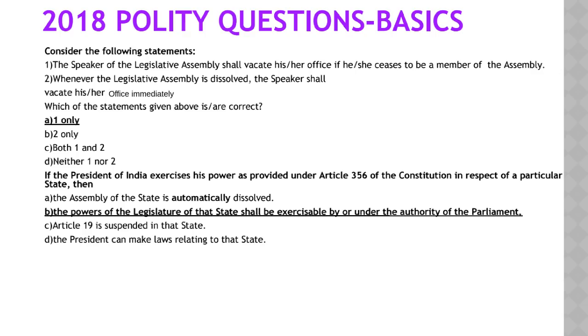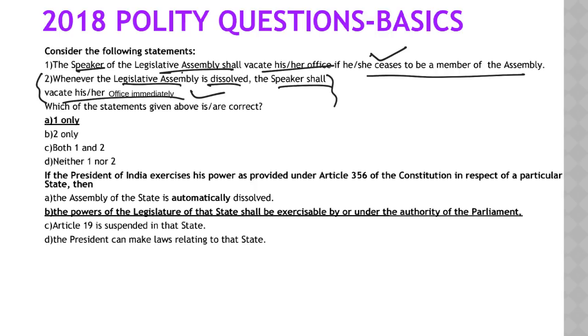Now again, this is a traditional question. The Speaker shall vacate his or her office if he or she ceases to be a member of the assembly. You can easily find this statement. Most of the people will know this, but then the game is here. If you have not read Lakshmikant line by line, chances are very high that you might not know this statement.